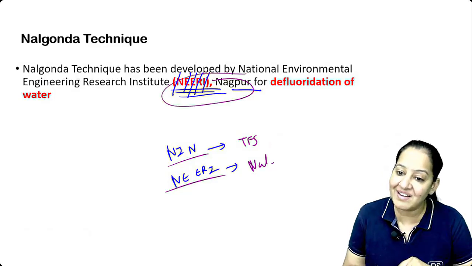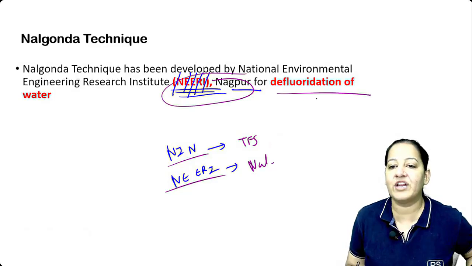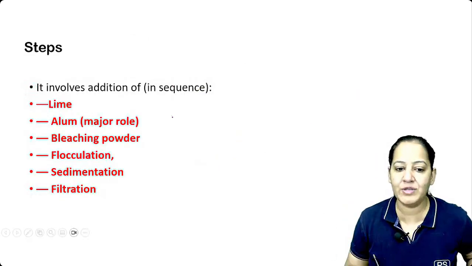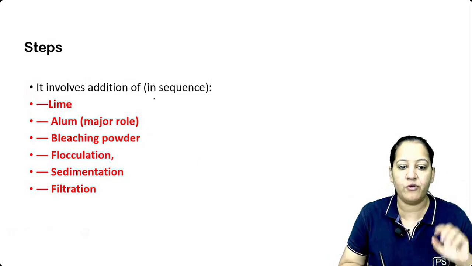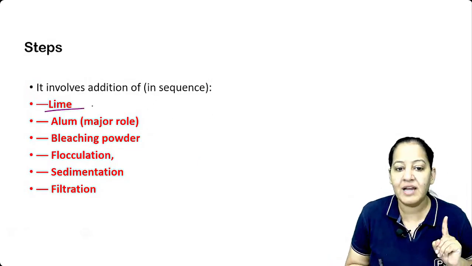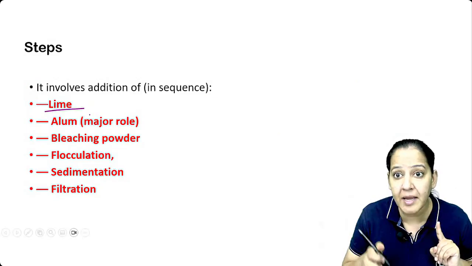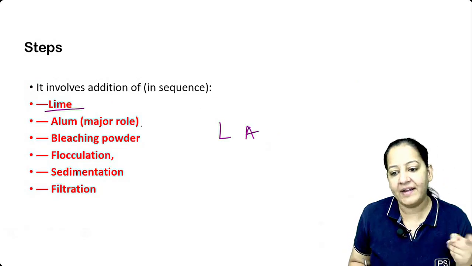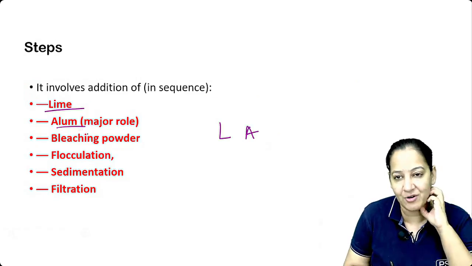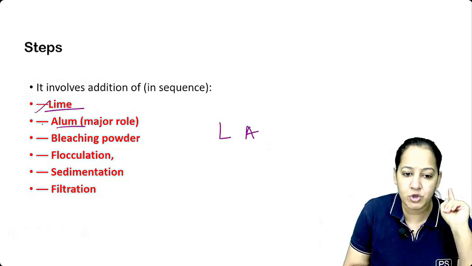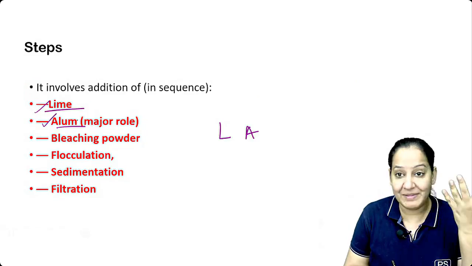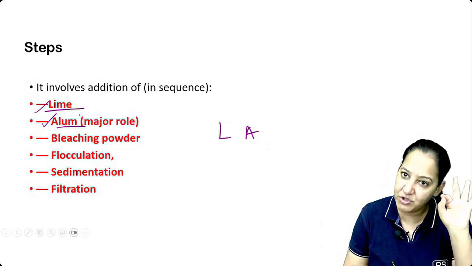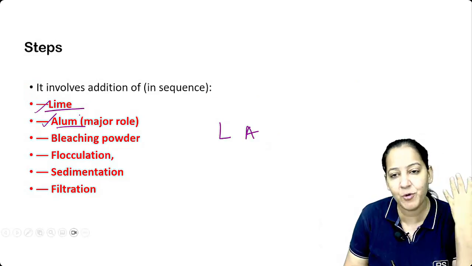NEERI is in Nagpur. And what is Nalgonda? It is defluorination. We are removing the fluorine from the water. We are subtracting, deducting the fluorine from the water. How do we do that? There are 6 steps. 1, 2, 3, 4, 5, 6. Add lime in water. है ना? Lime हिंदी में कहते हैं चूना. So add lime in the water, number 1. Then add alum. हिंदी पता है क्या? फिटकरी बोलते हैं इसको हिंदी में. I don't know if you have heard this word or not. So चूना फिर फिटकरी. Ask your adults, their grandmothers and that age era. They used to do so, है ना? वो पानी में चूना भी मिलाते थे पहले के जमाने में, फिटकरी. There were no purifiers at that era.